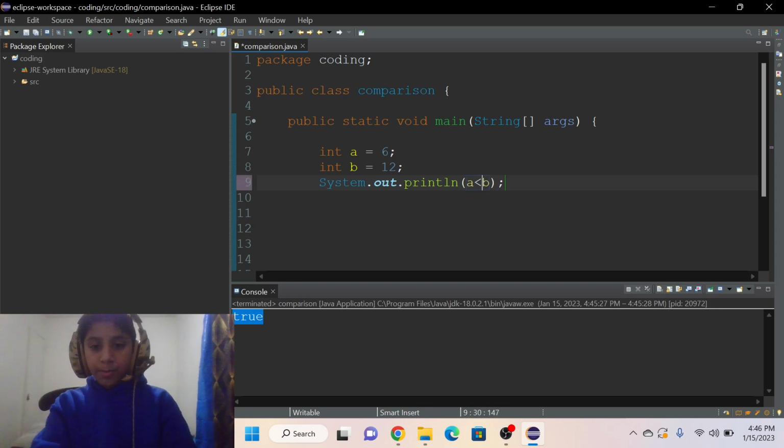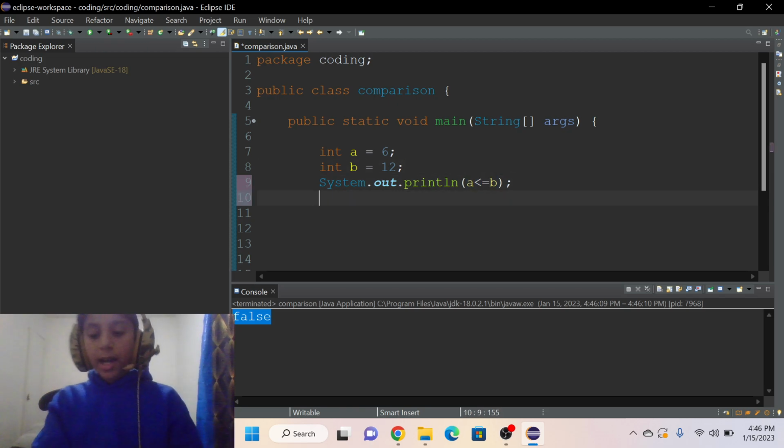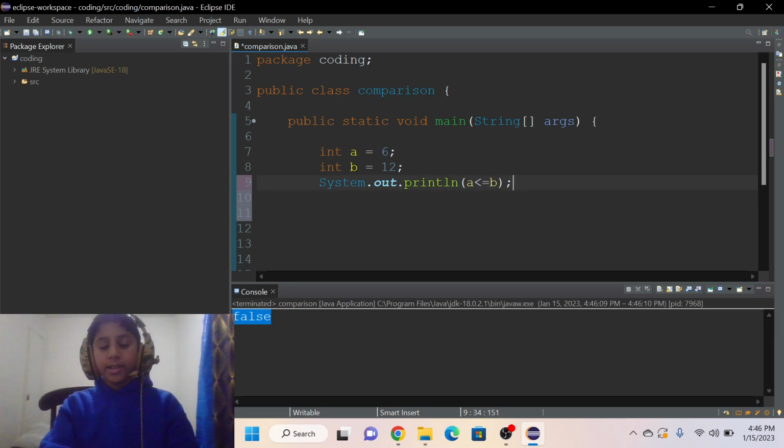If you want it to print false, you have to write a is double equal to b, so this will be false. It will just ignore this condition and run the other one. And of course, this is how it works, and it actually makes sense, doesn't it?